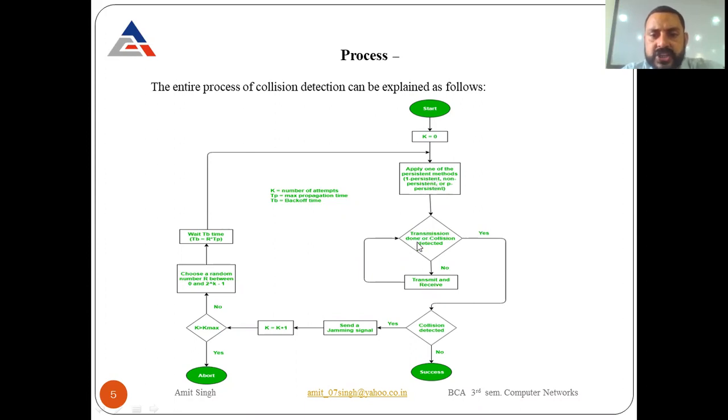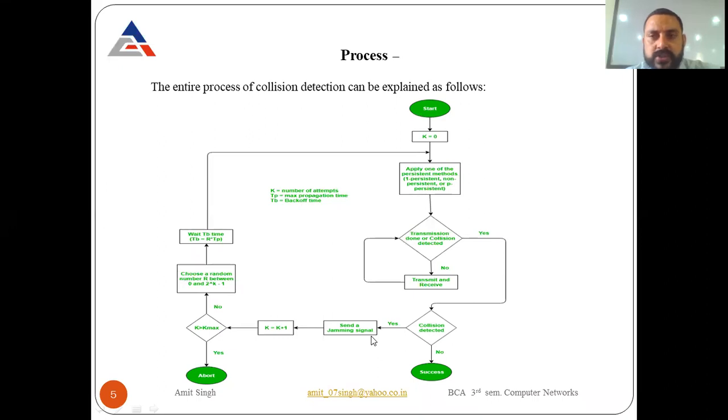Whenever the transmission is done, we check if a collision is detected. If the collision is there, then go to the next step. If the collision is detected, then send a jamming signal. Whenever a collision is detected, it sends jam signals to all the users.